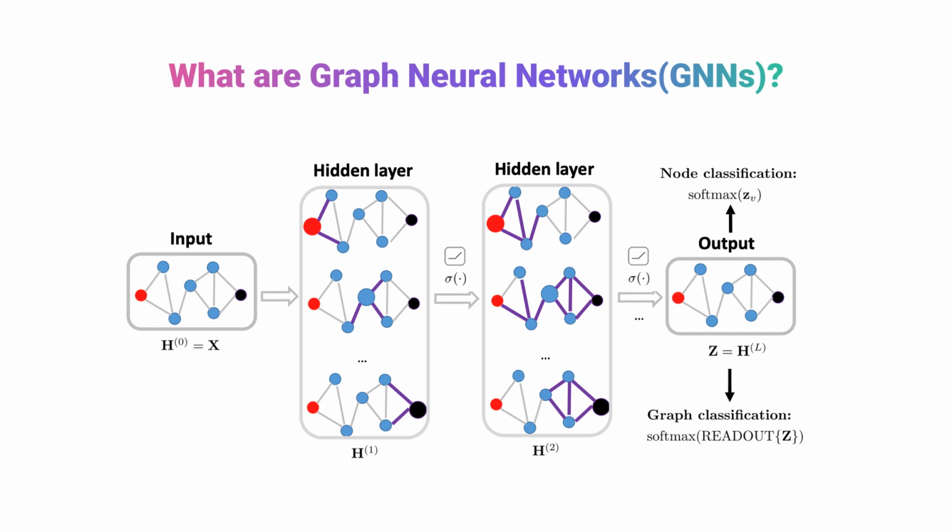For example, we have a task named node classification, if you want to classify the label of the node in different stages and different times. Or you can do graph classification, which is classifying the label of the graph.